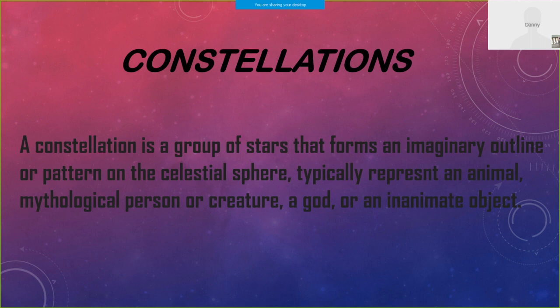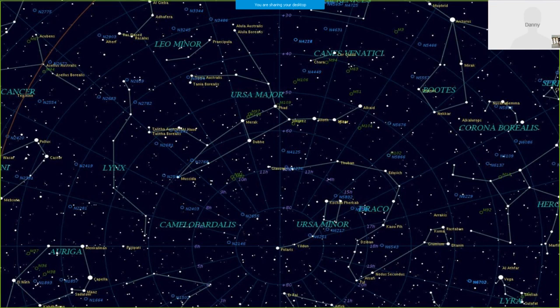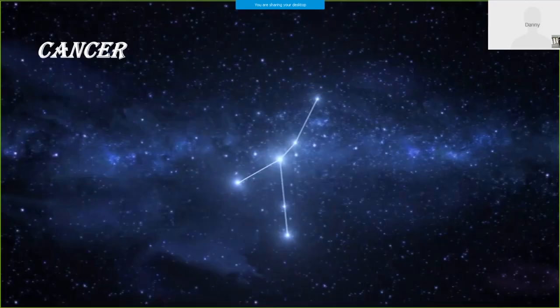You can see some images of constellations. See Ursa Major, Leo Minor. These are examples of constellations. Cancer, this is the image.